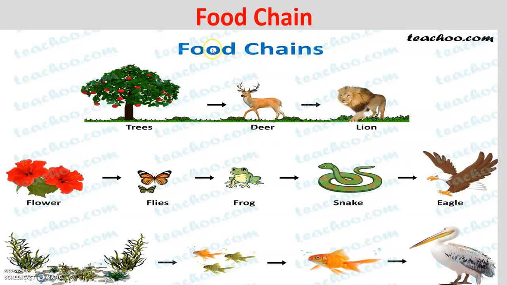Then we discussed the food chain. We said, for example, we're starting with the tree, which is the producer. That deer is going to eat from the producer, which is the tree. The deer is the consumer. Then another consumer, which is the lion, is going to eat the deer. So we said this is a food chain.